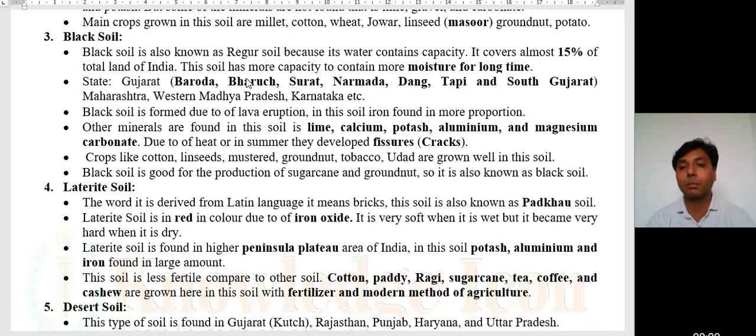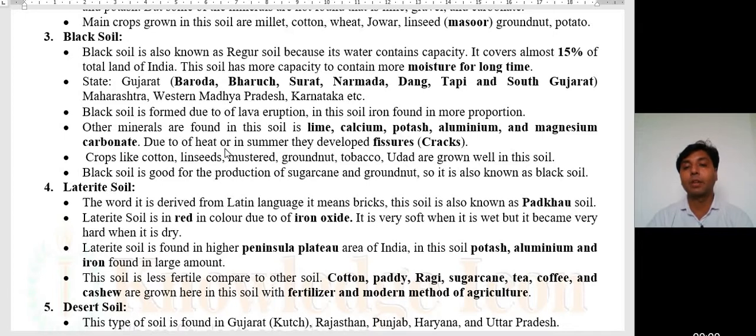States like Gujarat, Baroda, Bharuch, Surat, Narmada, Dang, Tapi, and South Gujarat, Maharashtra, Western Madhya Pradesh, Karnataka, etc. These are some famous states and particular regions from our country that are famous for black soil. Black soil is formed due to lava eruption. In this soil, iron is found in more proportion. Along with that, other minerals found in this soil are lime, calcium, potash, aluminium, and magnesium carbonate.